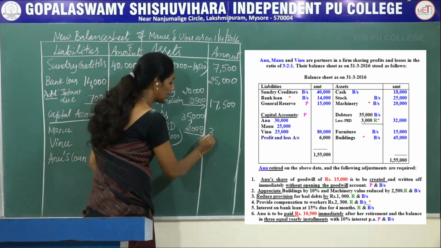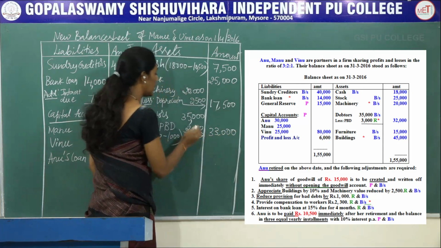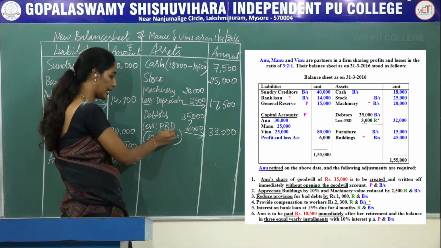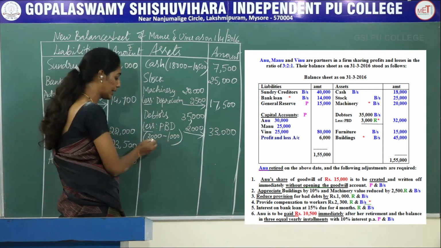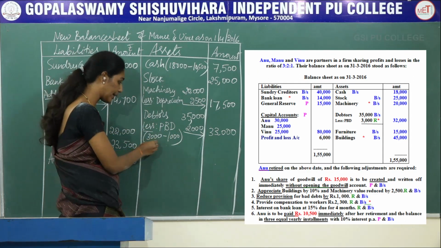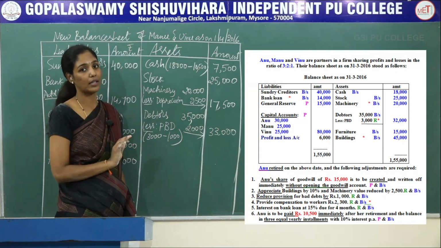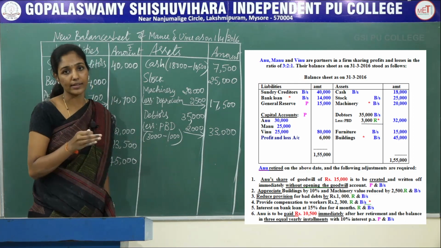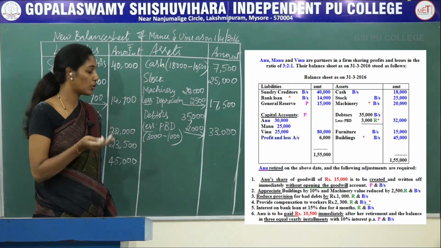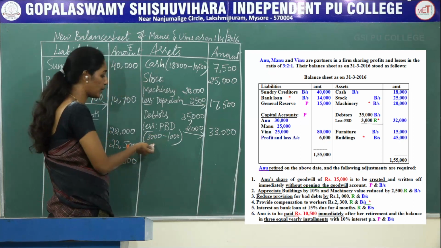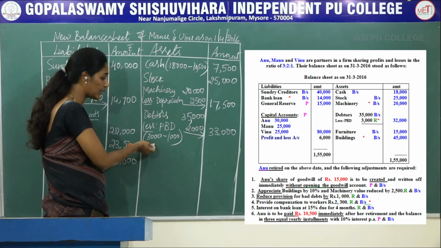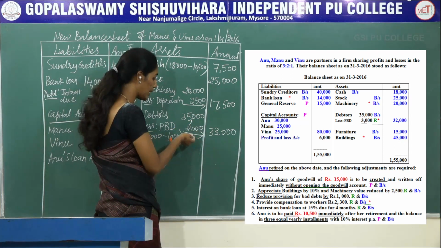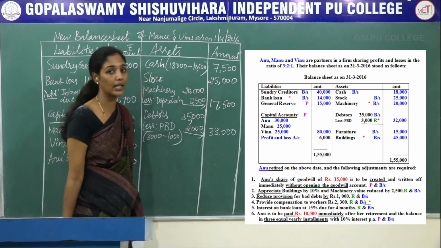You will get 33,000. Debtors 35,000 is given. Provision for bad debts in last year's balance sheet was 3,000, but this year it has decreased by 1,000. When it decreases by 1,000, the firm's liability decreases. It is considered as income to the firm. So 3,000 less 1,000 is 2,000. So 35,000 minus 2,000, you will get 33,000.